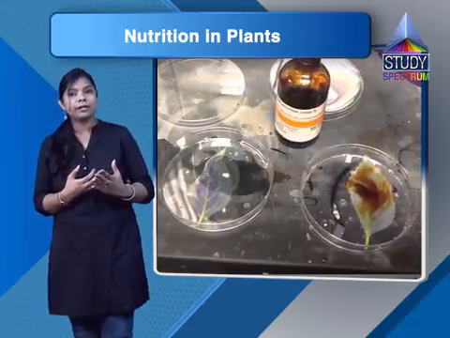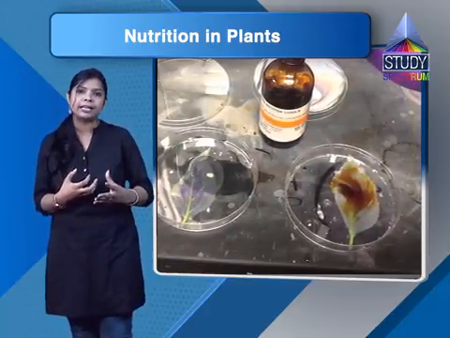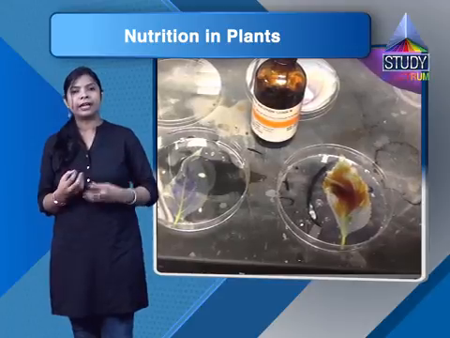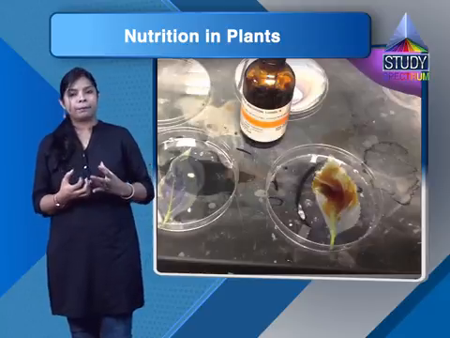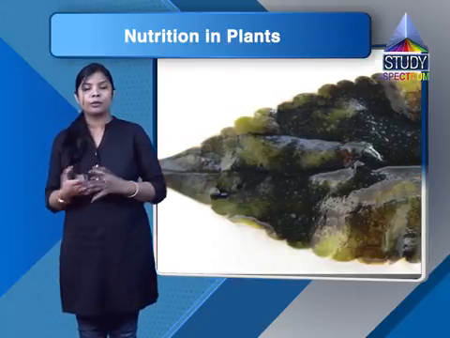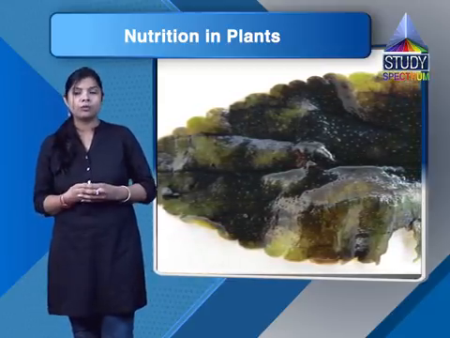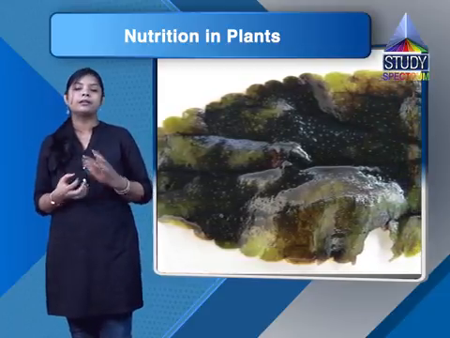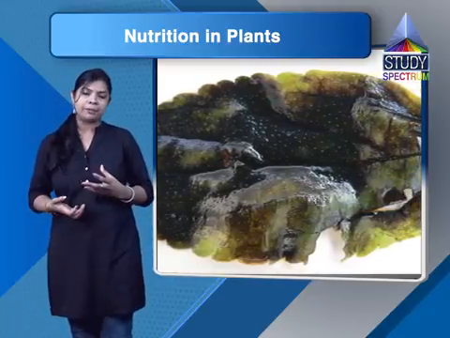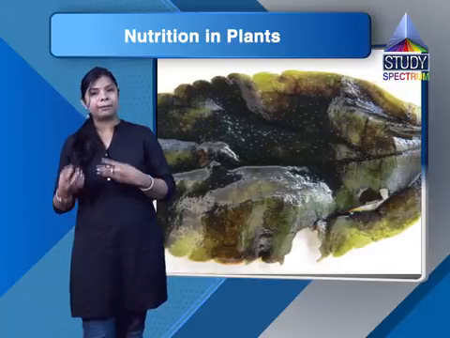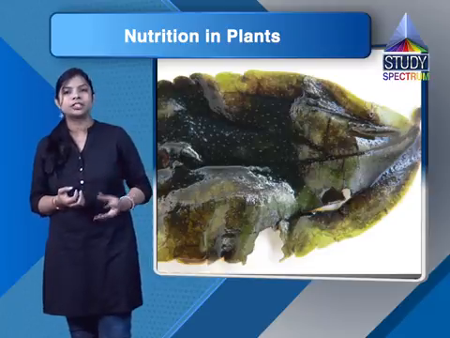Why are we keeping one plant in a dark room? So that photosynthesis cannot take place in its leaves, and there cannot be formation of carbohydrate. So what can we observe in this starch test? The leaf from plant A, which was kept in the dark room, will not give the starch test; it will not turn blue or black, whereas the leaf from plant B will give the starch test and turn blue-black. So it was all about the presence of starch in leaves.